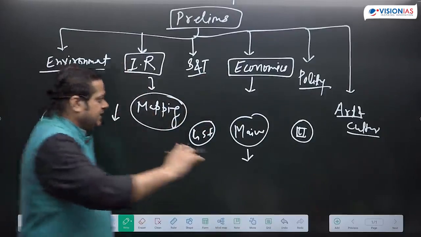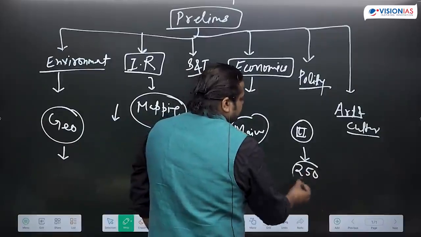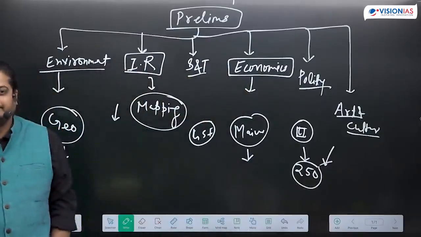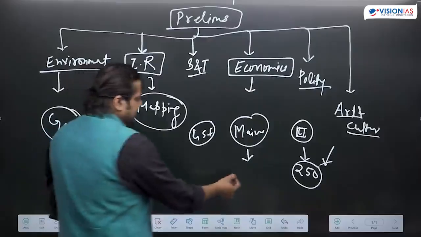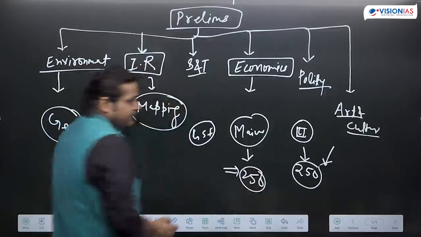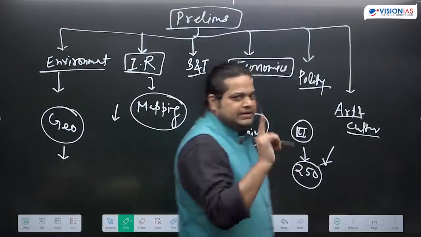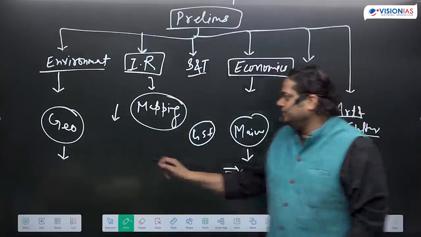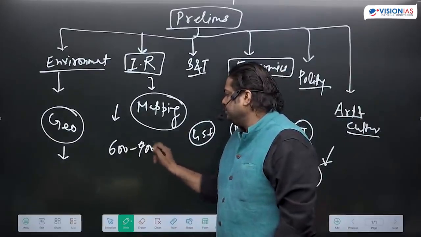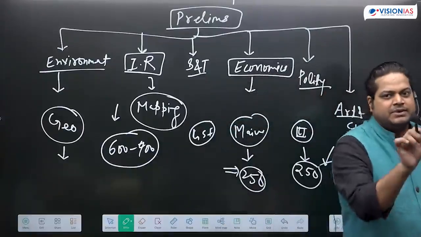So paper 3, 250 marks, is completely from current affairs. Paper 2 maybe we can say is mostly current affairs. So if we see the weightage of current affairs in mains, around 600 to 700 marks is coming from current affairs.